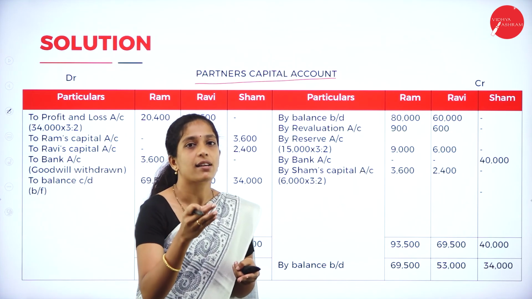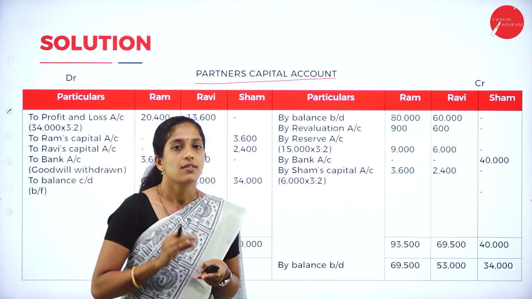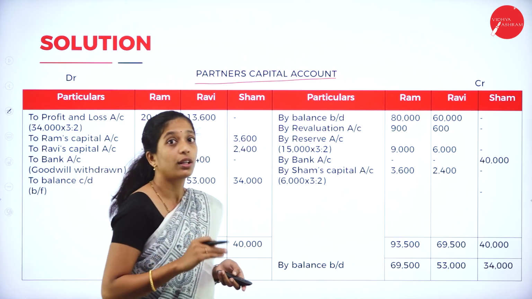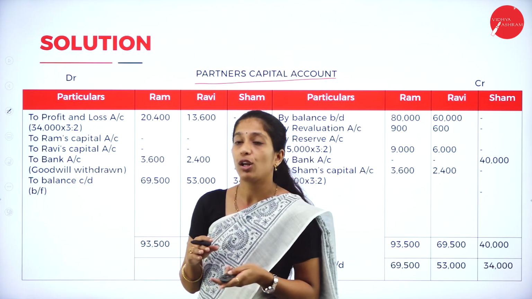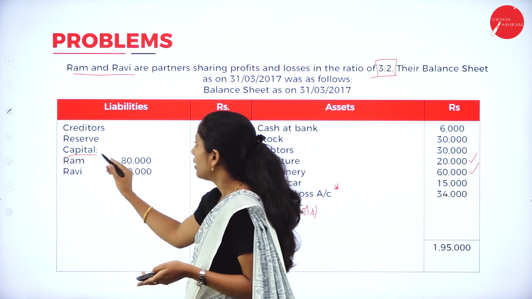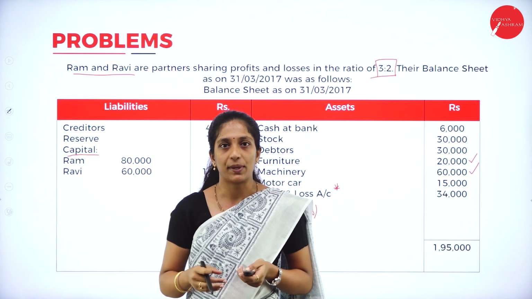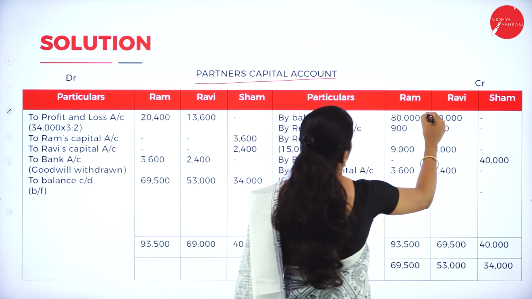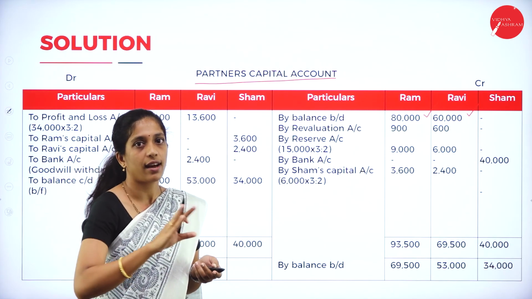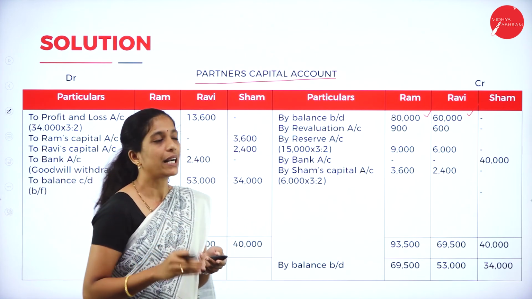How do you start your partners' capital account? First, record the capital of the old partners. How to write it? By balance brought down. Now go through the balance sheet. They have given the capital of the old partners: Ram 80,000 and Ravi 60,000. Record that capital, by balance brought down, 80,000 and 60,000. Shyam's column is empty because they have not given it in the balance sheet. So this is before the admission of a partner.